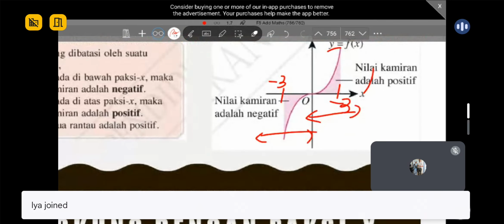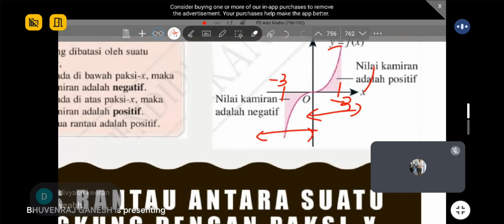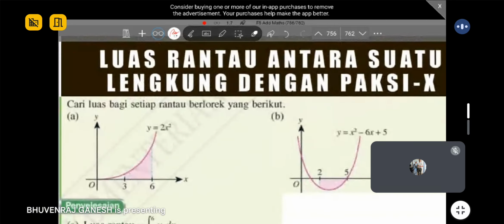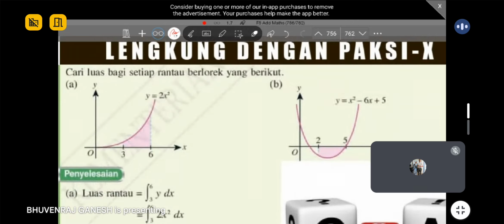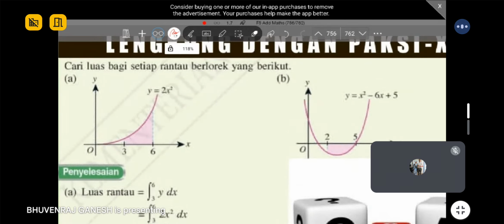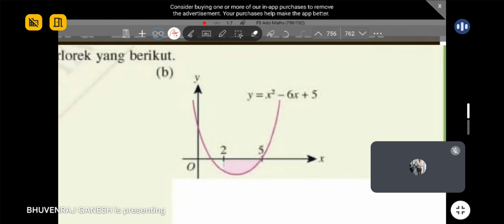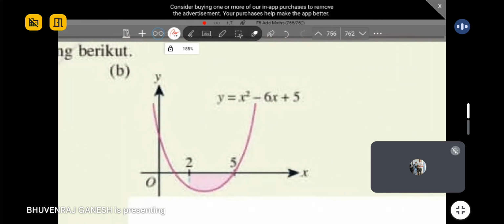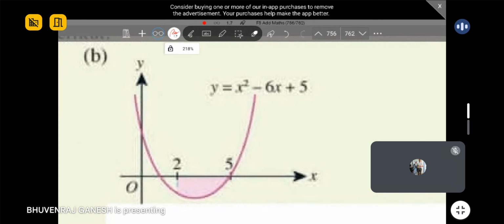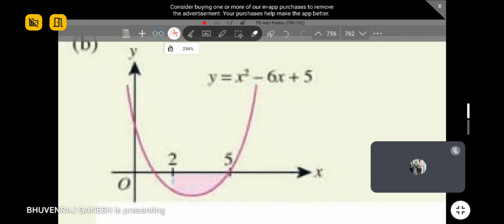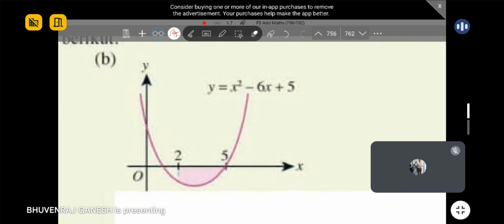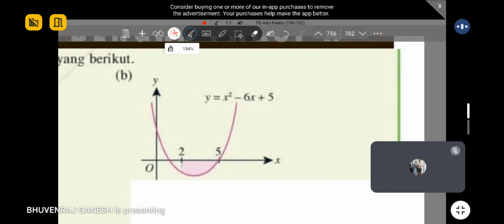This is for the x-axis. We also have the y-axis, and the y-axis will switch too. Maybe I'll show you one example of how we count the area. Let's try part B, which is more complex. We want to find this area under the curve. Basically, you have to integrate from 2 to 5 for this equation.